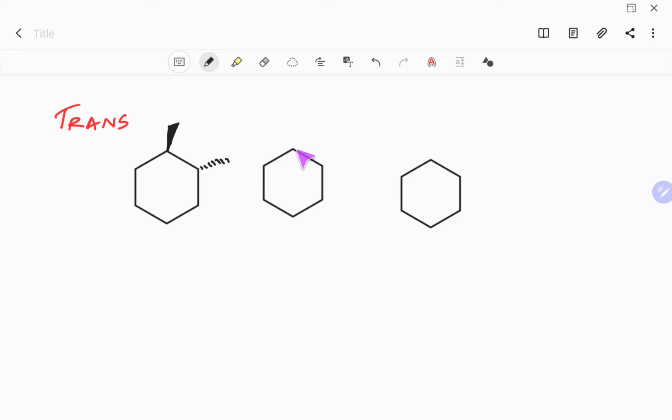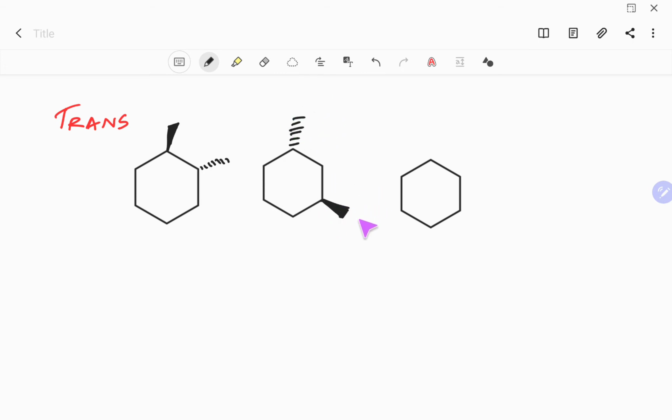Okay, so let's draw another one. Here one methyl group is on a dash line. That means it is going into the plane. And then let's draw the wedge on this carbon. So this is coming out. Once again, the only thing that matters is that the two substituents are in opposite planes.